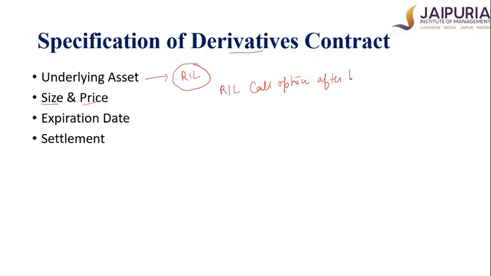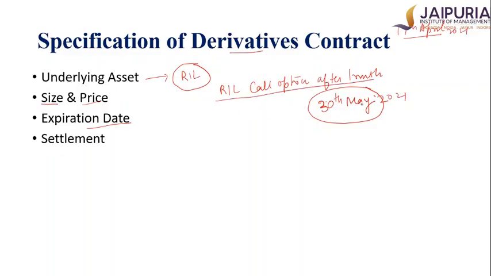After 1 month, and therefore a date has to be specified. So there has to be an expiry date. Maybe the date can be, let's assume, 30th May. Again, in each exchange the dates are specified. Let's assume today is 17th April, and this contract has been purchased, and therefore each option contract has an expiry. So we are saying 30th May 2021, and today is 17th April 2021. This option has been purchased to expire on 30th May 2021.